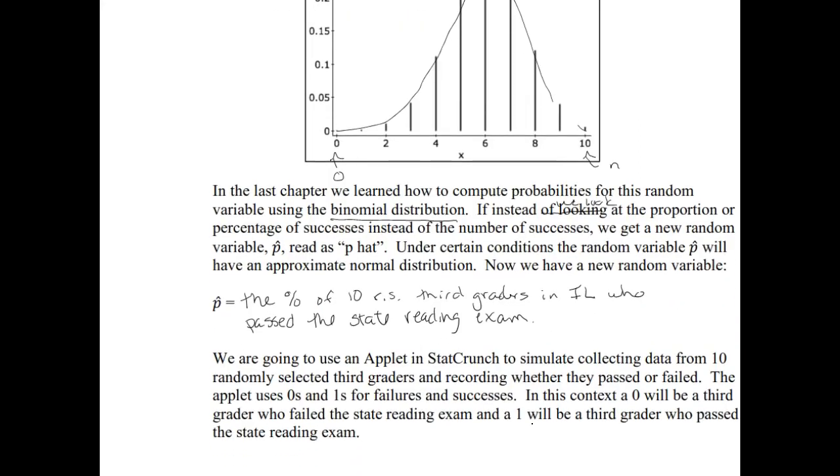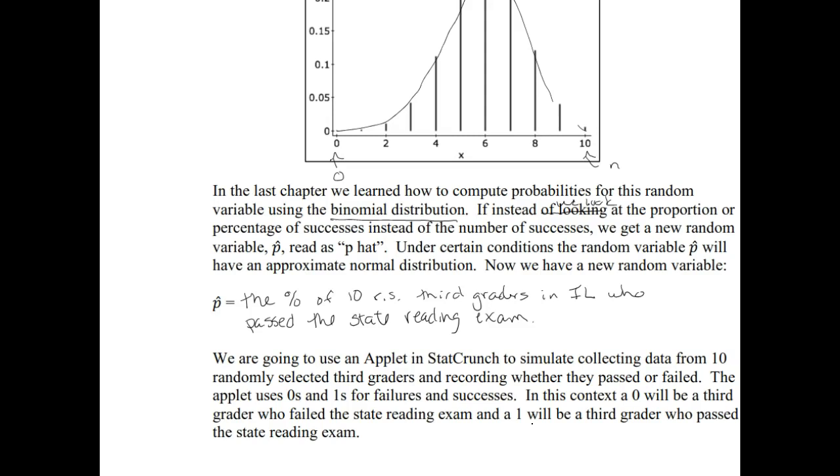Once again, just like in the last section, we're going to start by using an applet and StatCrunch, and then we'll summarize the results that we should have noticed from the trends in those graphs, to simulate collecting data from 10 randomly selected third graders and recording whether they passed or failed. Now that's qualitative data. The applet's going to use zeros and ones for failures and successes. That doesn't make it quantitative just because it's using numbers. It's just using those to designate which category each child fell into.